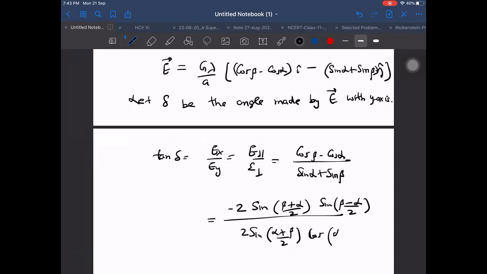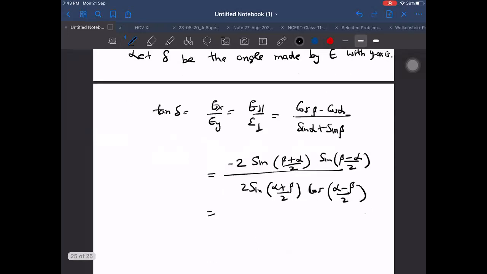So the 2 cancels, the sin term cancels, and we are left with tan of (alpha minus beta) by 2, which is equal to tan delta.